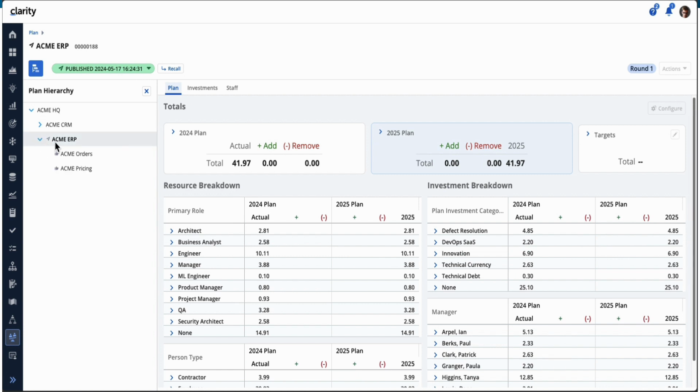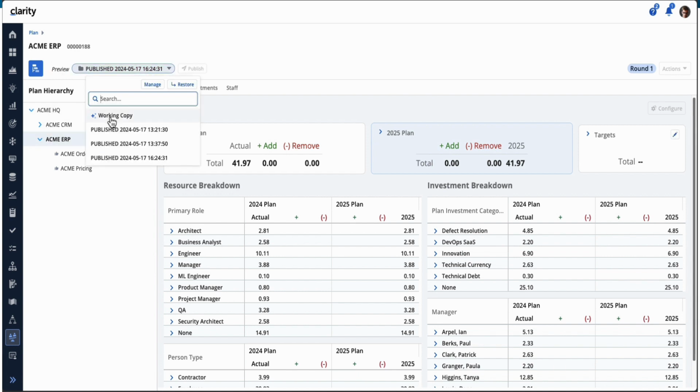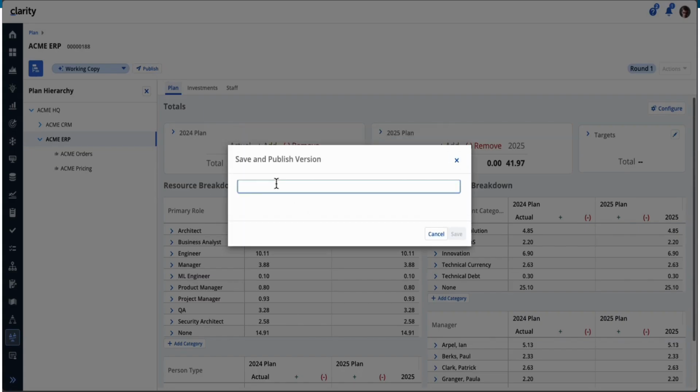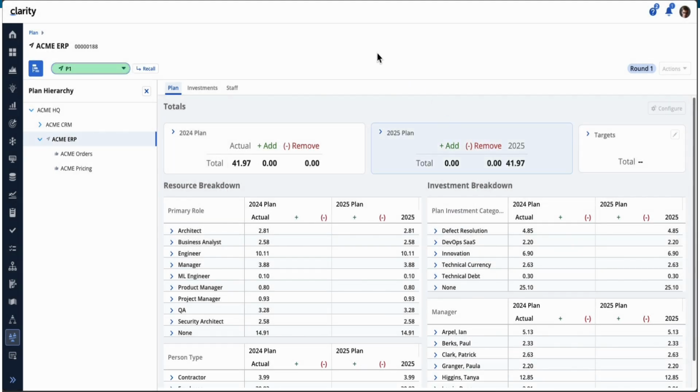It also has smarter capability. Say for example we recall this one and go back to the working copy and publish, knowing these are already published, you can just publish the Acme ERP plan, and it'll publish it that way.